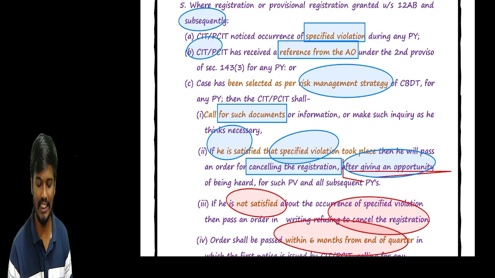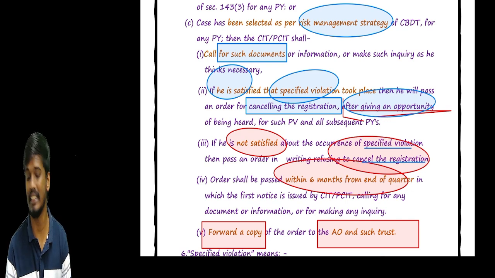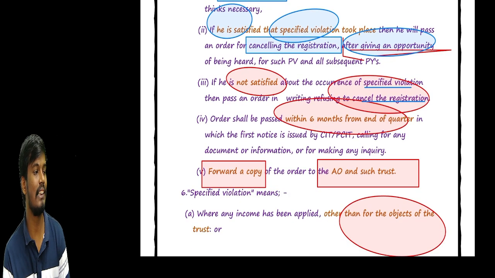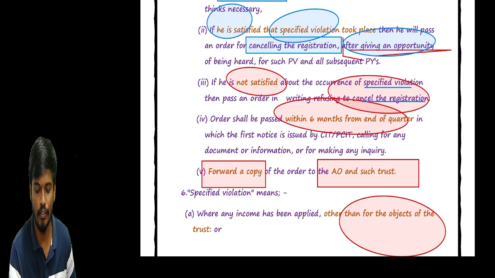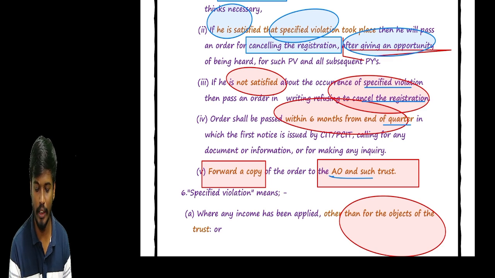Sir, if not satisfied that a specified violation has occurred, they pass an order refusing to cancel the registration. They pass the order within 6 months from the end of the quarter. So what is the time available to pass this order? Within 6 months from the end of the quarter in which we make the application. Okay, sir, forward a copy of the order to the AO and the trust.